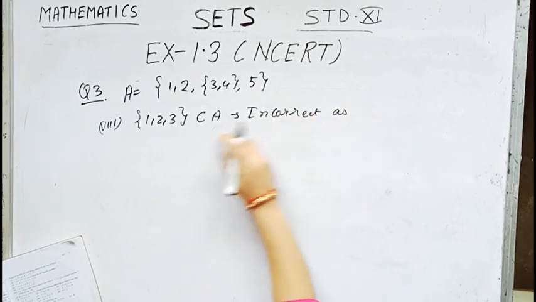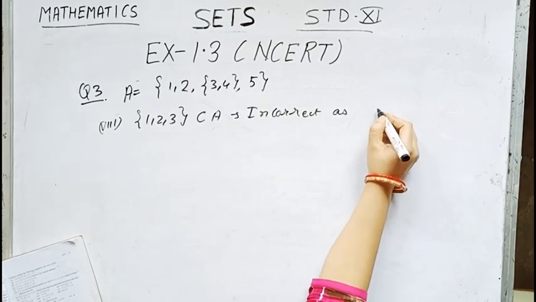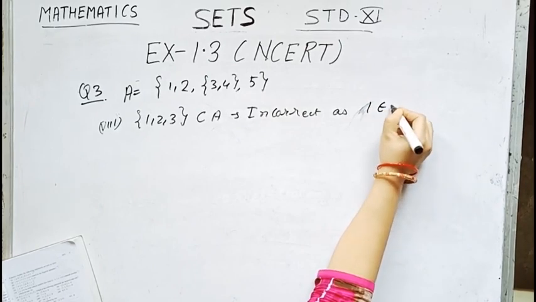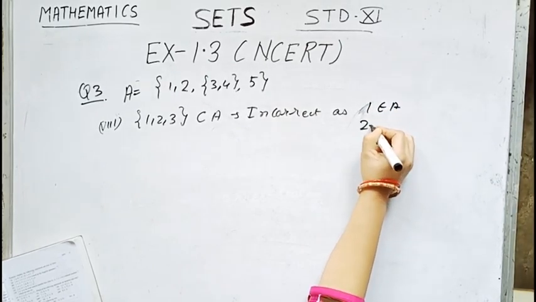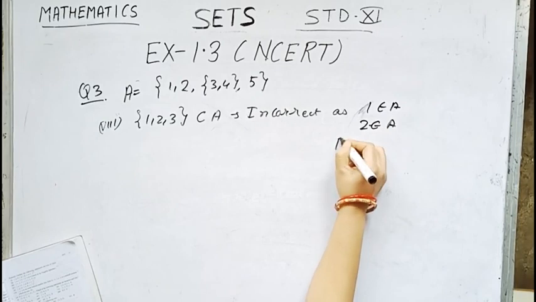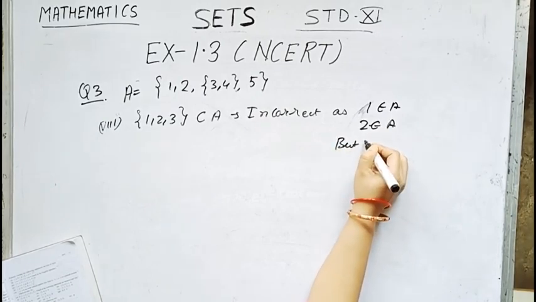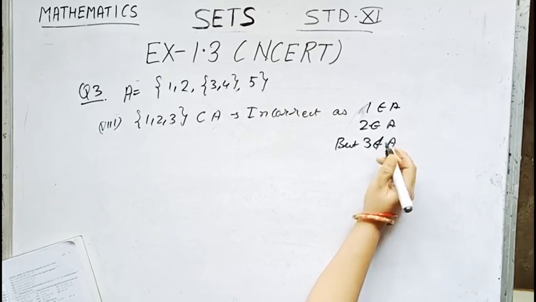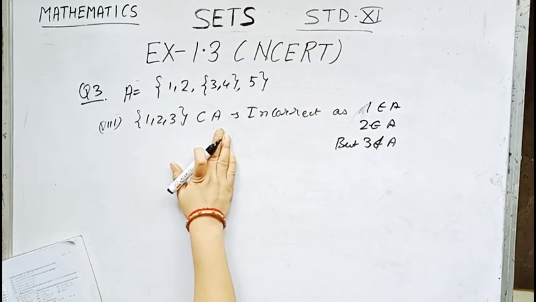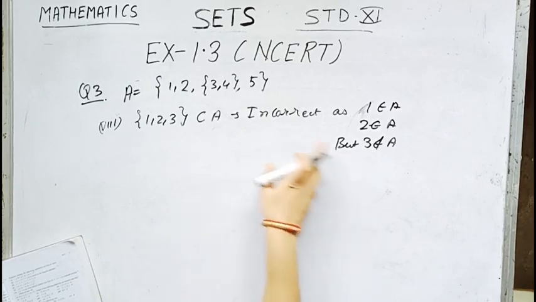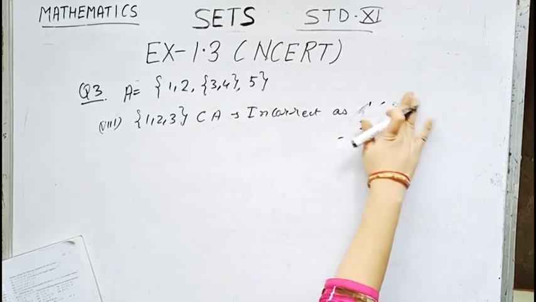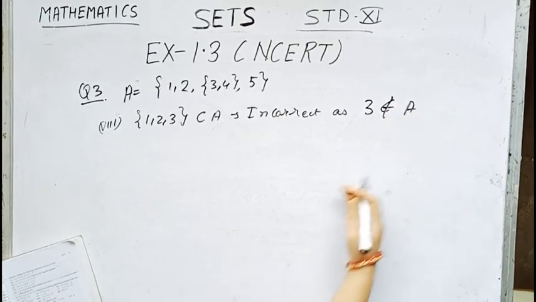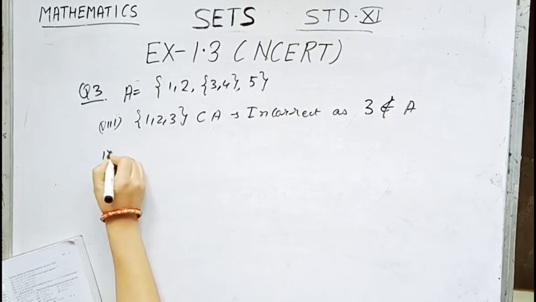Over here we can say 1 belongs to capital A, 2 belongs to capital A, but 3 does not belong to capital A. Over here set containing 1, 2, 3 is the subset of A, we cannot write because 3 is not an element of A. Simply write as 3 does not belong to capital A. Simple.